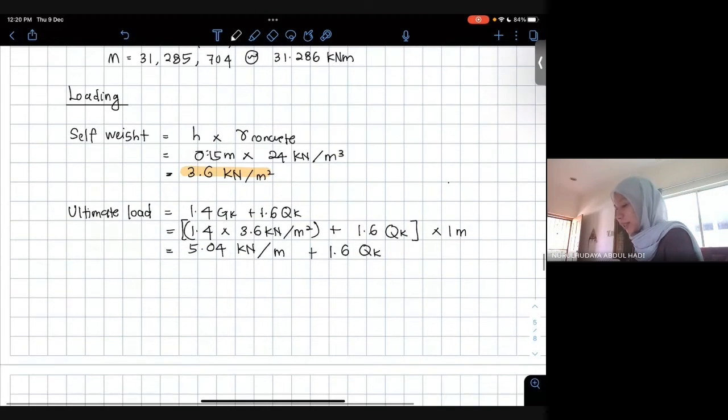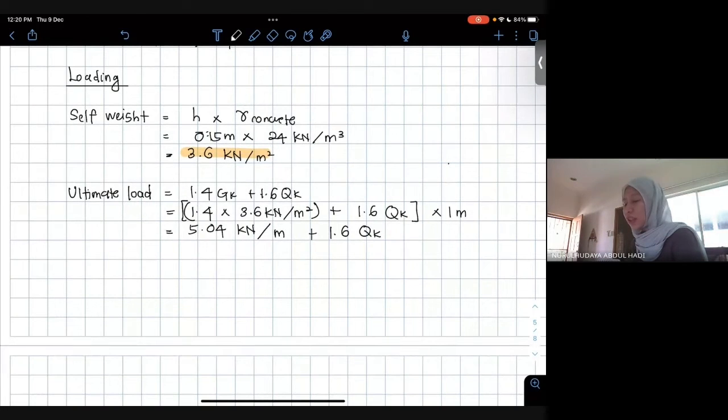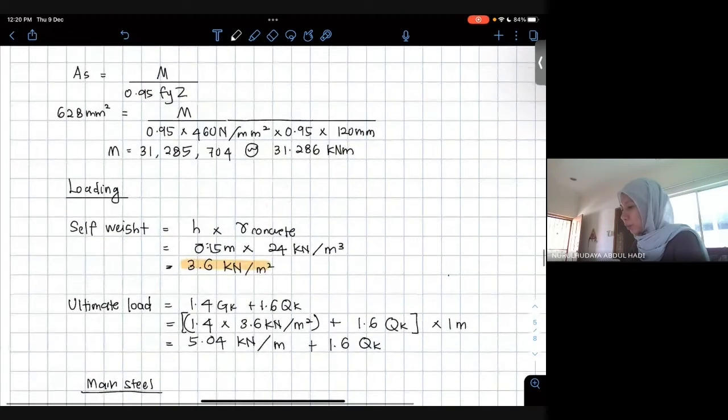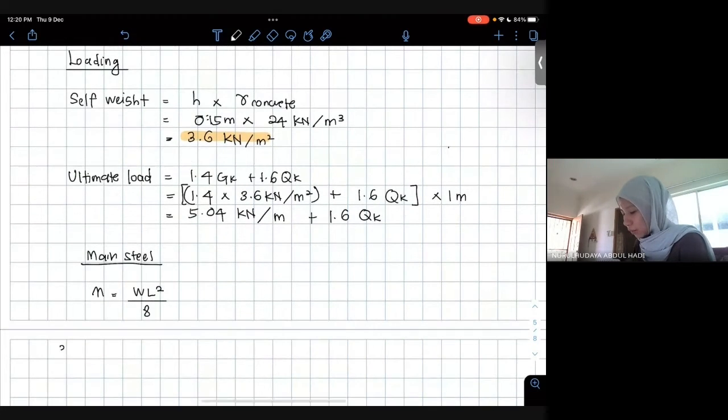We can calculate to get Qk by calculating in the main steel. So you know in the main steel the first thing we calculate is M equals wL squared over 8. M we already got earlier, the value which is 31.286 kilonewton meter.